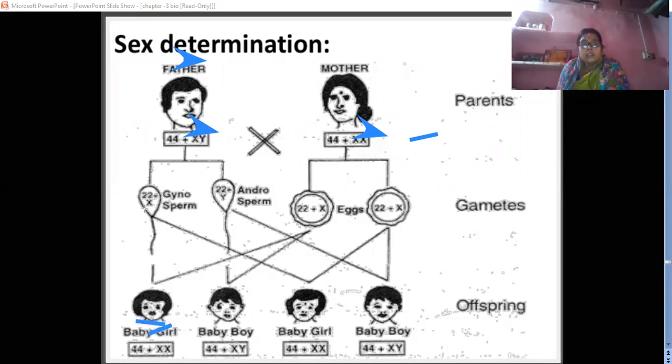And if the sperm has the Y chromosome and fuses with the female X chromosome, it forms XY, the male, a baby boy. So it depends on the fertilization. After fertilization, it depends whether the child will be male or female, girl or boy. It depends on the father's sperm, not on the mother. Most of the time the mother is blamed for having a girl child, but that is false. Whether it is a boy or a girl depends on the sperm-bearing chromosome.